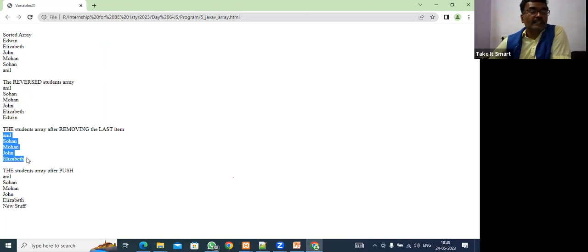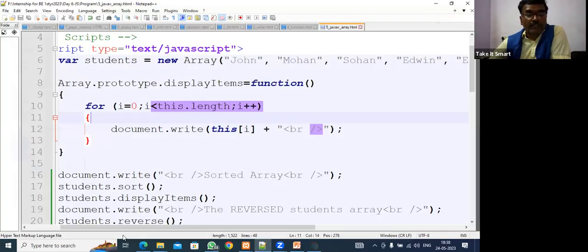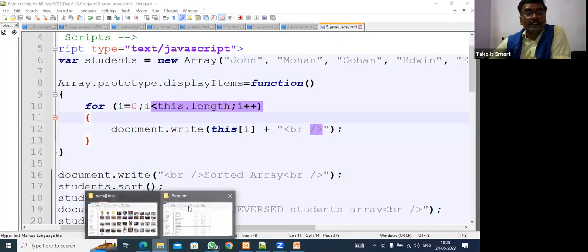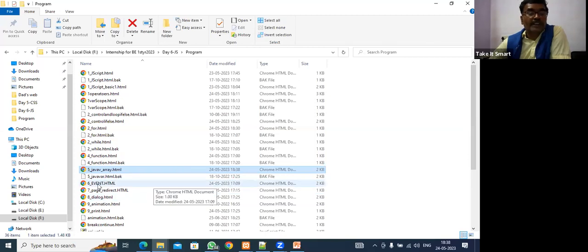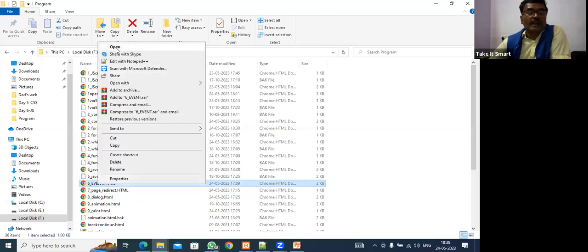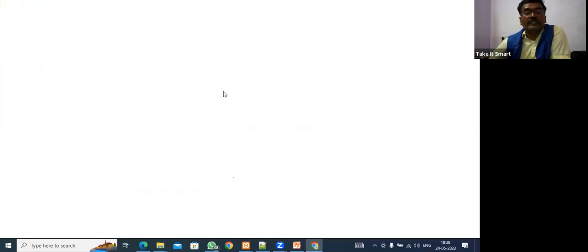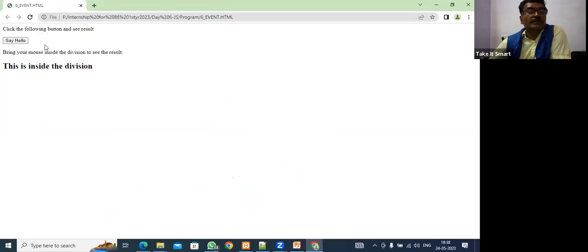So these values are there in the array, and we are able to print these values using this array. Fine, so this is about the array. So what is left, guys? Event. This last program I will execute is event. So what is event?